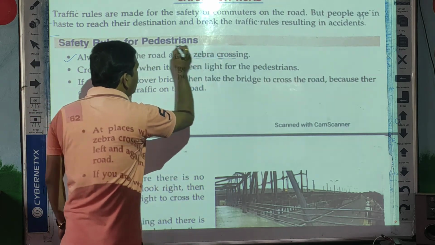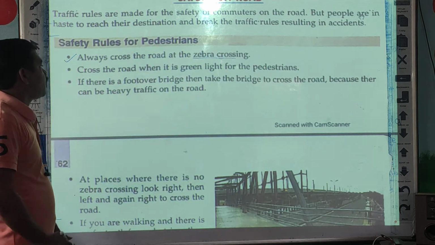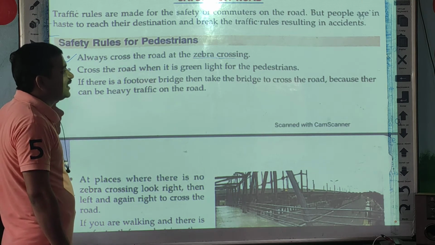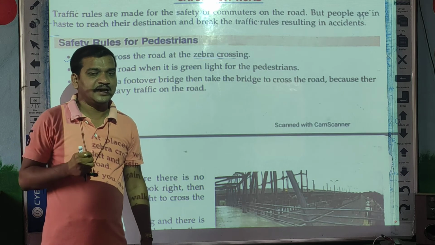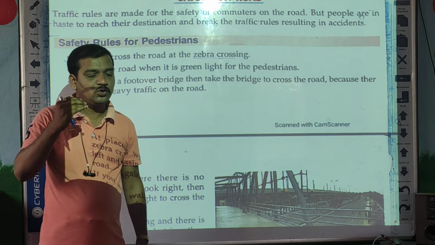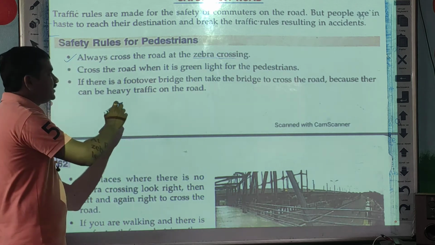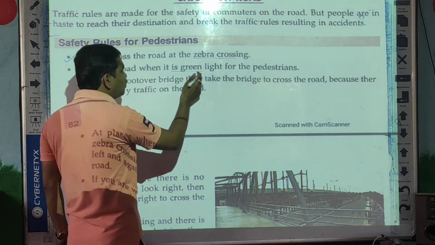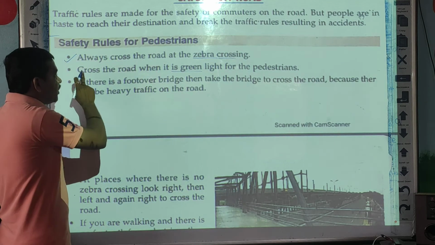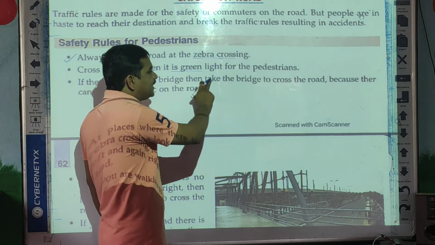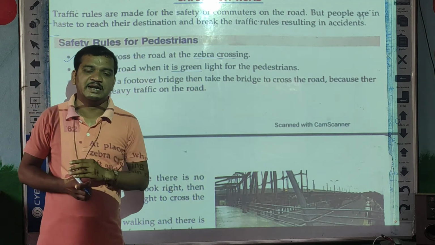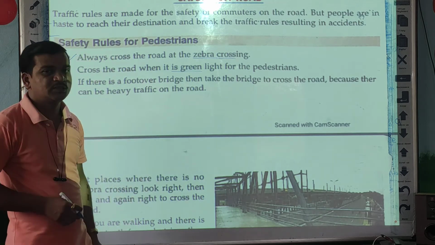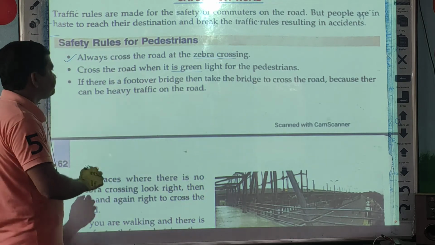Okay, who are we talking about? Pedestrians. Cross the road when it is green light for the pedestrians. So three types of lights are there: green, yellow, red. Whenever you see the green light, it means pedestrians can cross the road. You see the green light and then only you can cross the road.